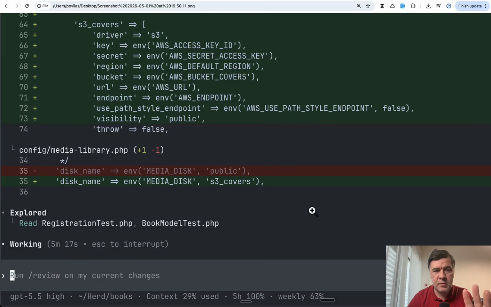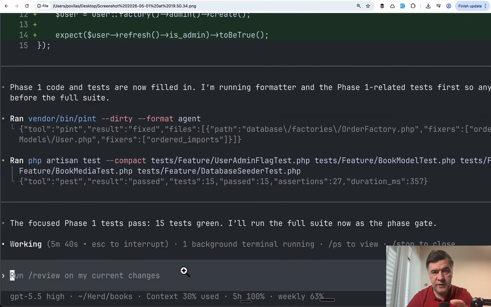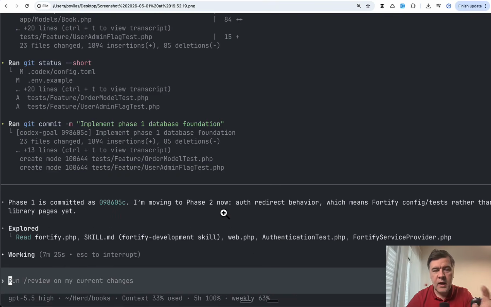I know it's possible, but I left the default 258K tokens of context. This was the result of the first phase out of 8 completed, and then it committed the code to Git as I required, and then went to phase 2. That was 7 minutes in.